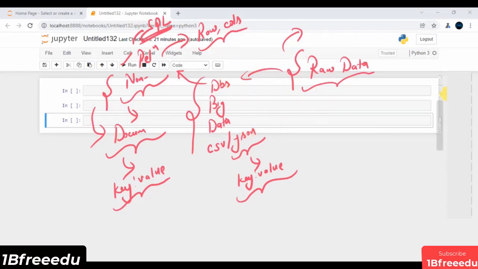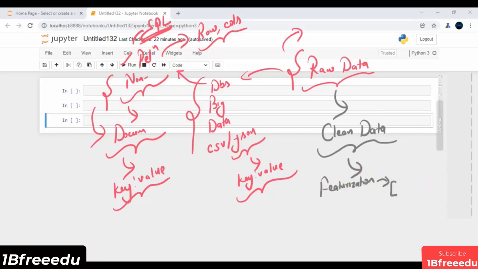Once we have this raw data, first and foremost, we will try to clean this data. Cleaning itself will take lots of hours, irrespective of whatever use case it will be. Once we clean this data, there is something known as featureization, where we will featureize our data and come up with some set of features, let's say F1, F2, F3, and later on we will perform some in-depth analysis considering this set of features.